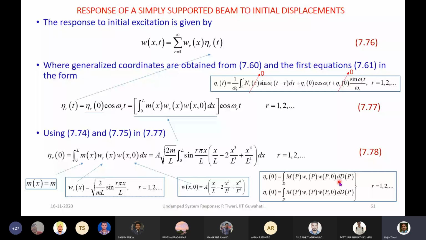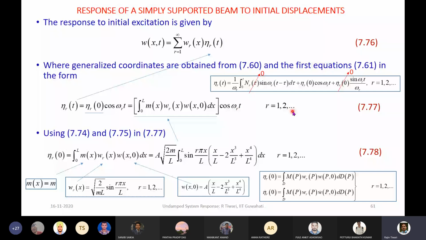Here you can see w naught. Wr is the eigenfunction. This is the displacement. Okay, this is the eigenfunction. This is the displacement at t is equal to 0, and this is the mass distribution. Then cos omega t is this one, where r can vary from 1 to infinity.